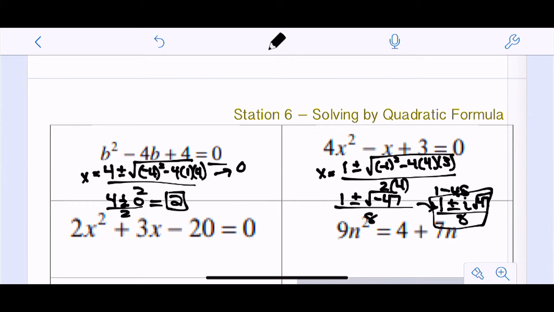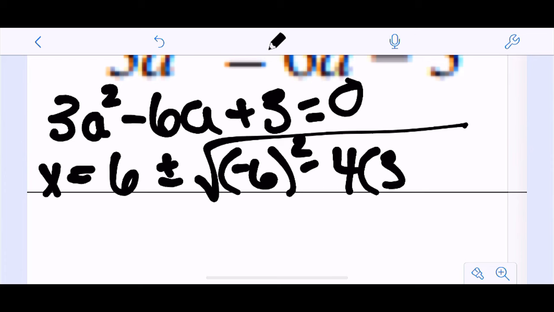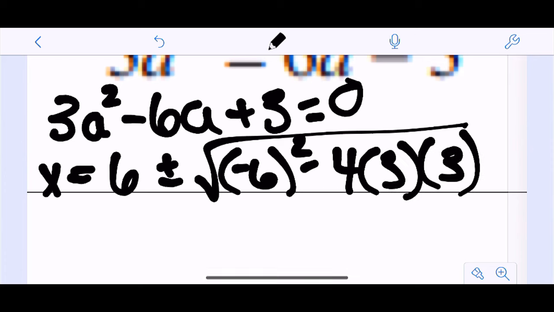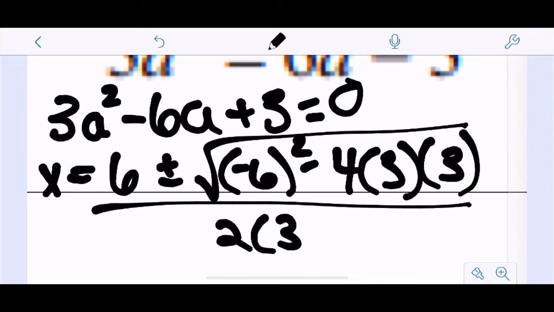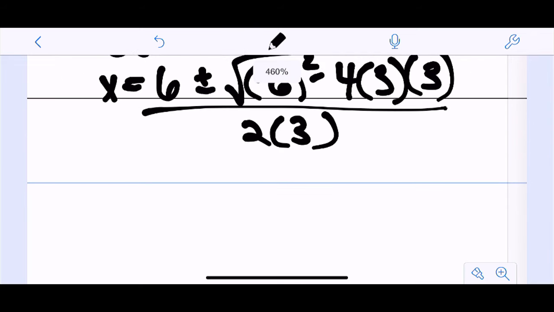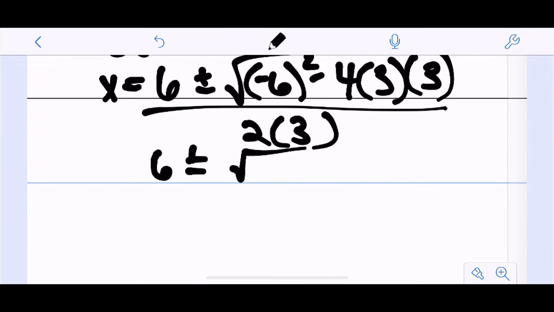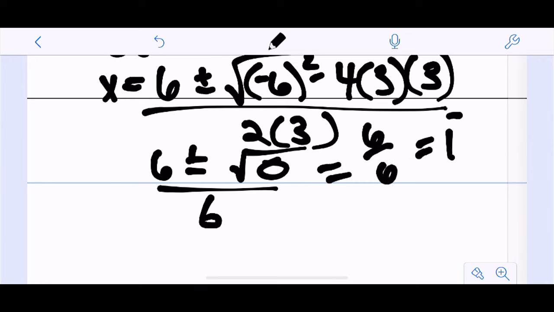So x equals negative b plus or minus the square root of b squared minus 4 times a times c all over 2a. So this would give me 6 plus or minus the square root of, let's see, that's 36 minus 36, which is 0, all over 6. So notice you're adding and subtracting 0, one solution, right? So this is just 6 over 6, which is 1. So that's what we're looking at with quadratic formula.